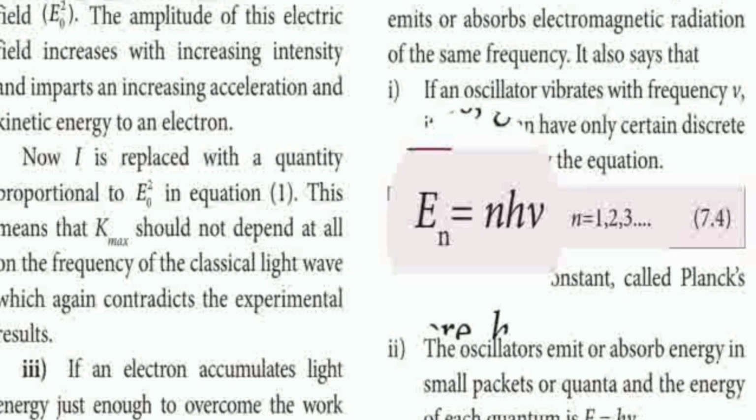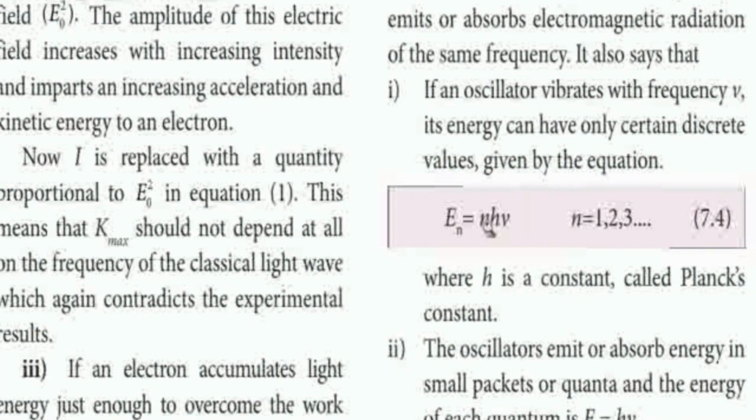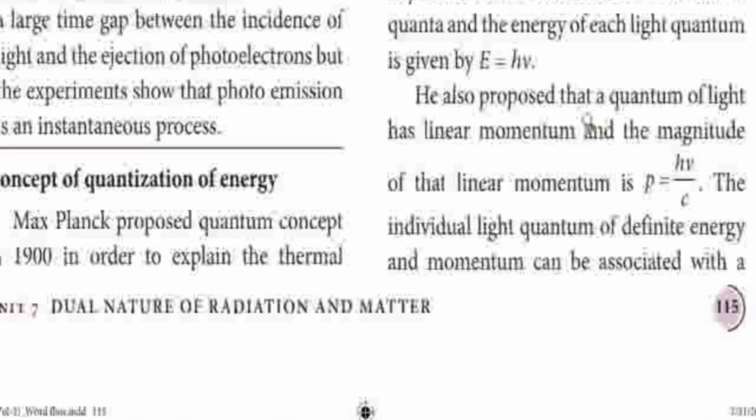Here, N is the number of electrons, h is the Planck constant and mu is the frequency. Here, the frequency mu depends on the energy of the electron, right? Then E is equal to h mu. That is the oscillator emitting that energy in the form of quanta. So this is the concept of quantization of energy.